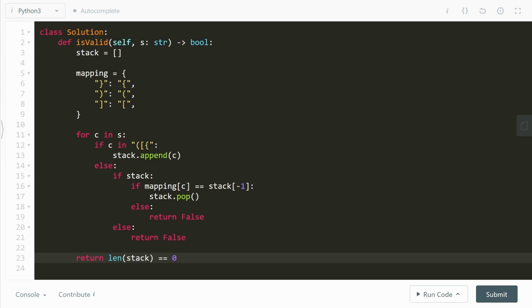And just to reframe, what does empty stack mean? Empty stack really means that all of the brackets that were input into the stack, all of the opening brackets that were ever inputted into the stack, have been closed.